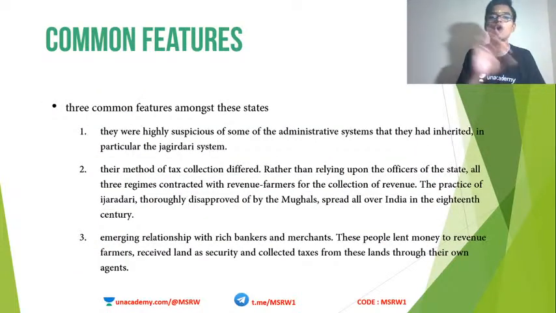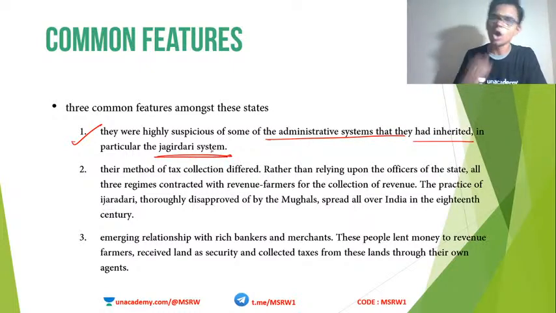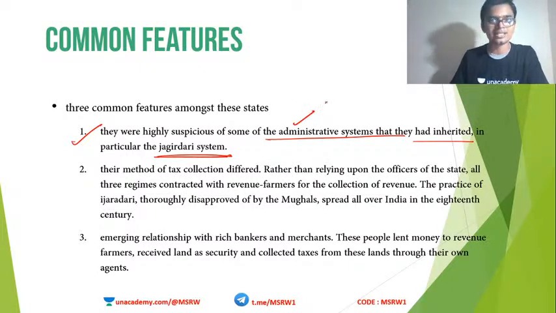Okay, so what are the common features in these three kingdoms? The first one is that they were highly suspicious of some of the administrative systems they had inherited, particularly the Jagirdari system. All these three states were against the Jagirdari system. They all tried to get back all the land because they did not feel right about the Jagirdari system enforced by the Mughals. The second common feature is their method of tax collection.